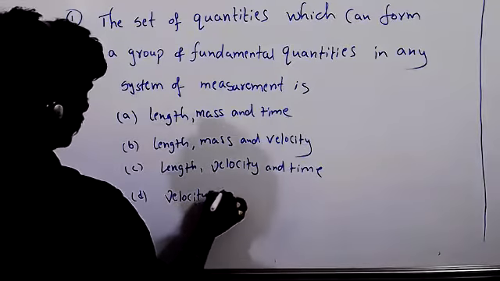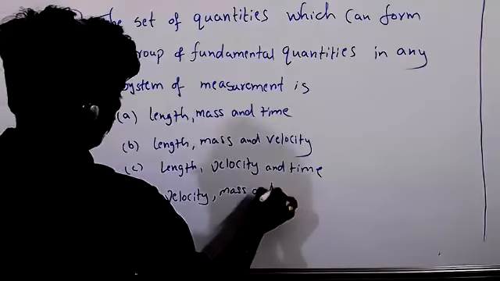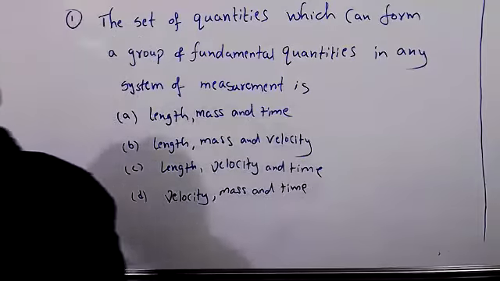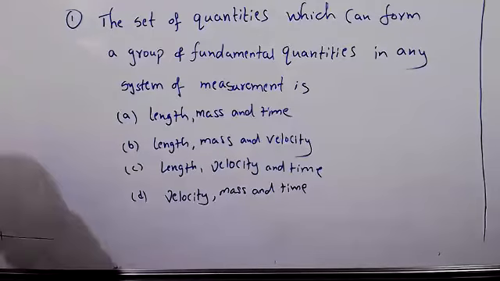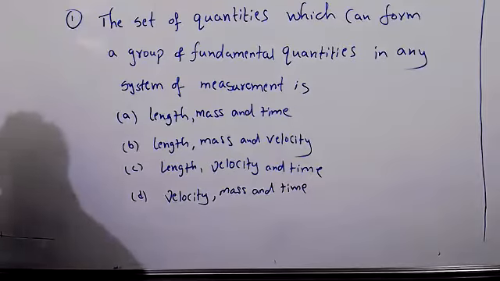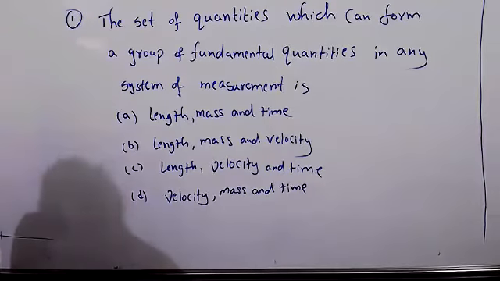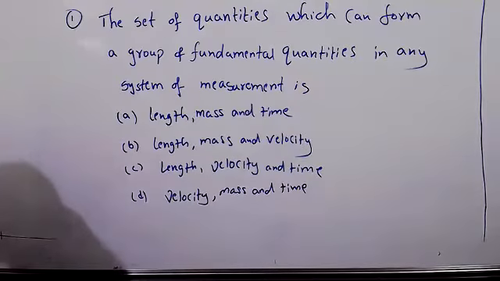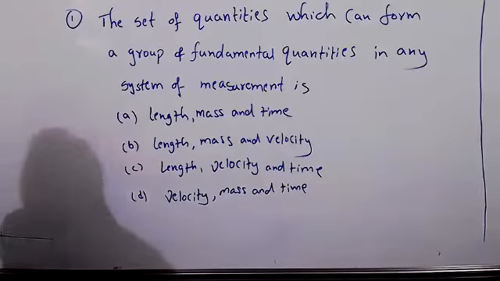Velocity, mass, and time. Write that question, everyone. Written, right? Read the question carefully and say the answer. Sir, option A. Option A is the set of fundamental physical quantities, right? Yes, sir. Because length, mass, time does not depend on any other factors.